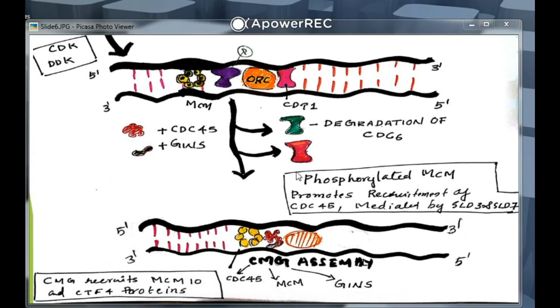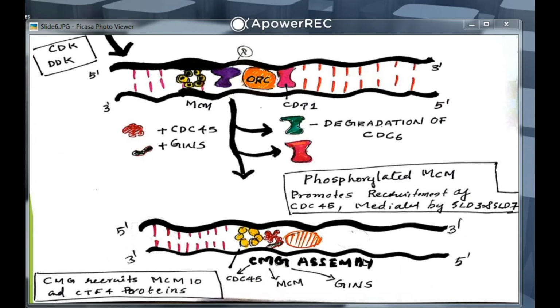Then what happens here is the CDC6 and CDT1 proteins are degraded from this site, and also the ORC proteins are degraded, as you can see in this picture.